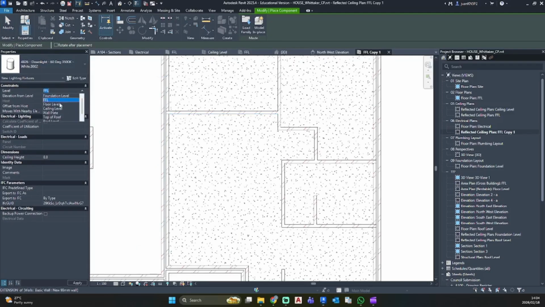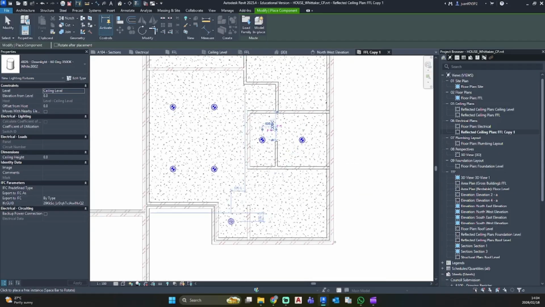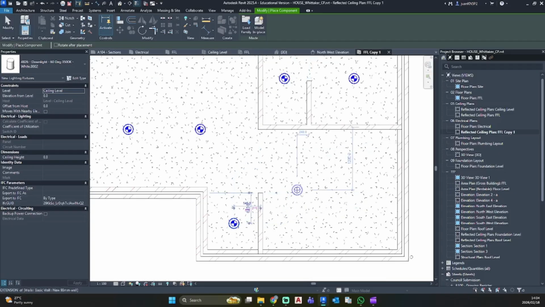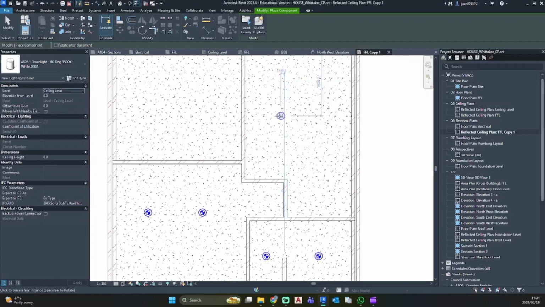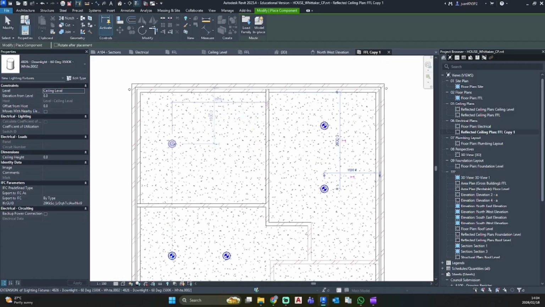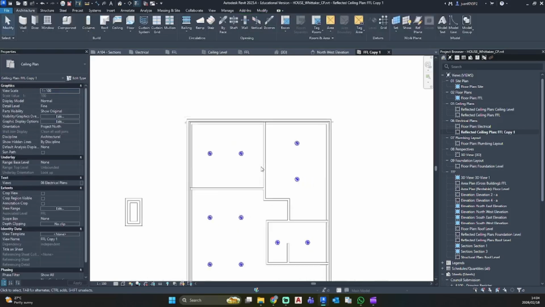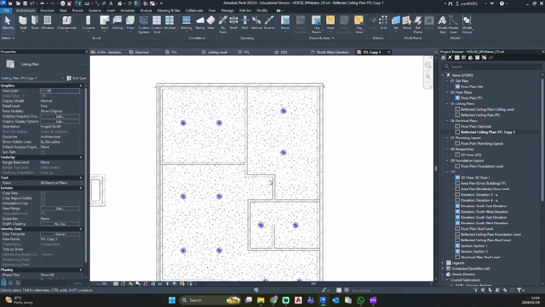So I want this to be on my ceiling level. I'm just going to place 1, 2, 3, 4, one there, and let's place another one there. Put one by our entrance door, and 2 in the kitchen, and I'm going to place 2 in this room over here, and 2 in that room over there. So now we have our lighting fixtures in place.